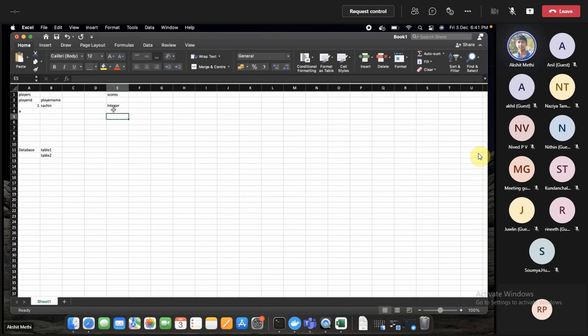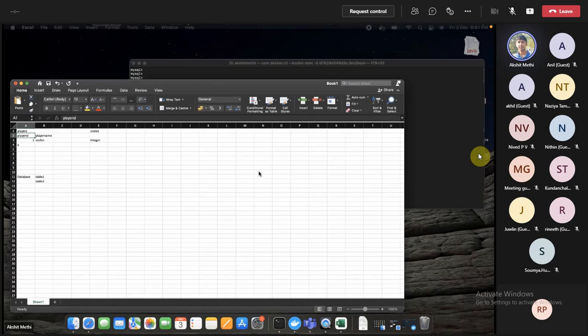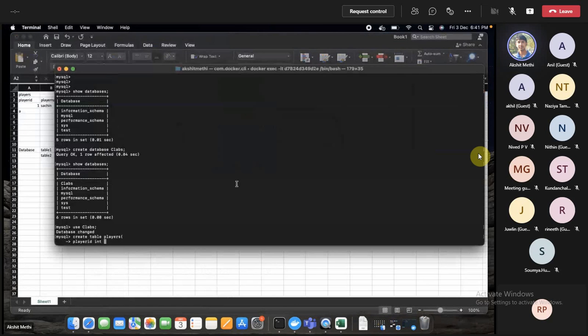It's not infinite here, but it does have some limitations, like if you are using a 64-bit or 32-bit system, but let's not go into the detail there. So since we wanted to create an integer type column, we will say player ID, and its type is integer.